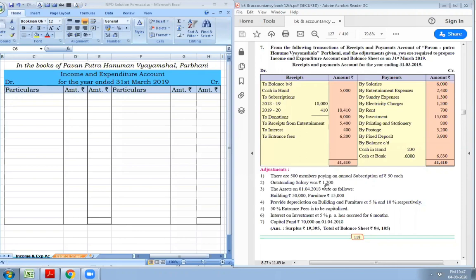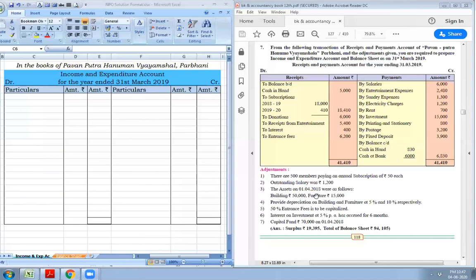Next adjustment is outstanding salary, rupees 1,200. Put a tick to salary. We will have to add rupees 1,200 to salaries. Next, assets on 1st of April 2018 were as follows: building 50,000 and furniture 15,000. So these are the assets appearing in the previous year's balance sheet, but we are not supposed to prepare the opening balance sheet, so we'll ignore the opening balance sheet part.